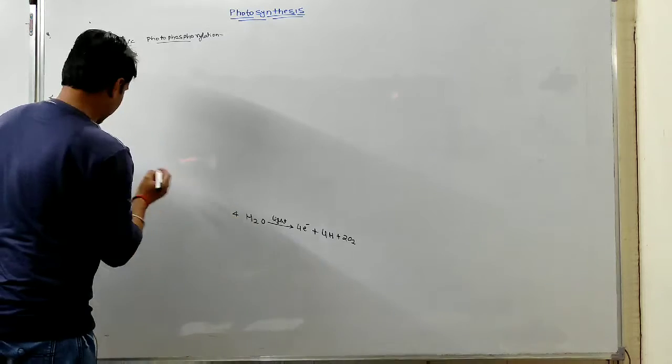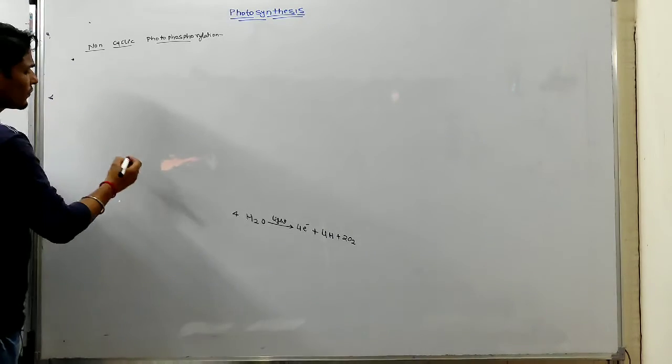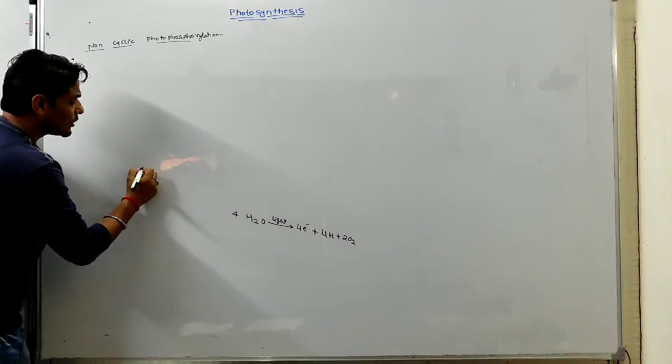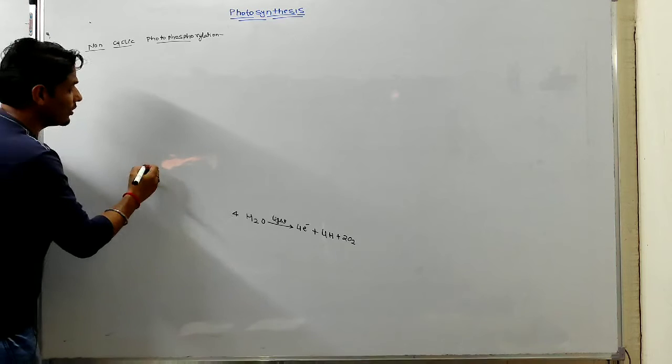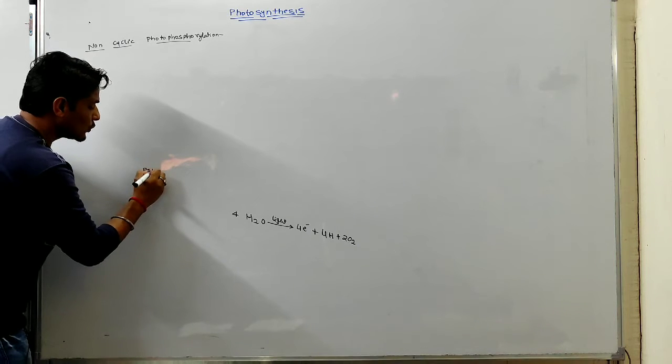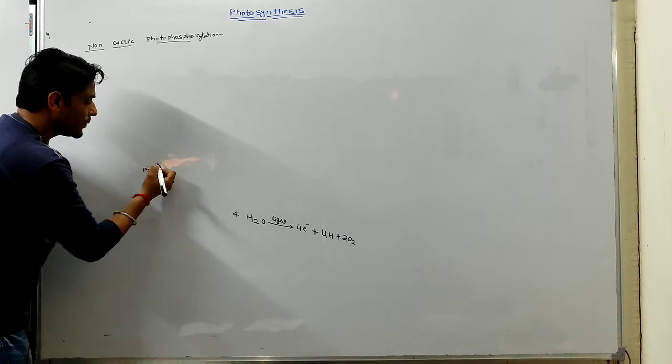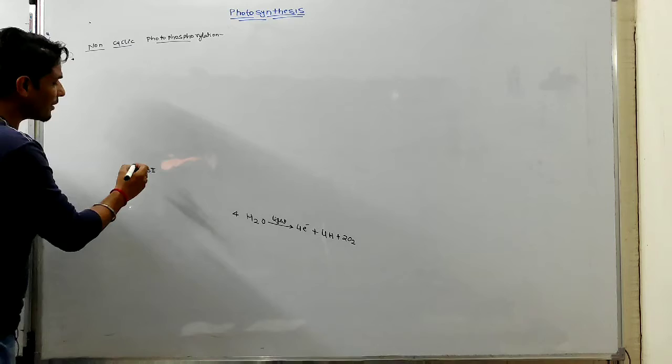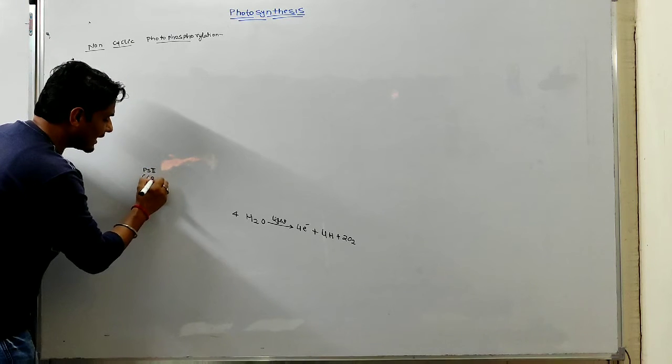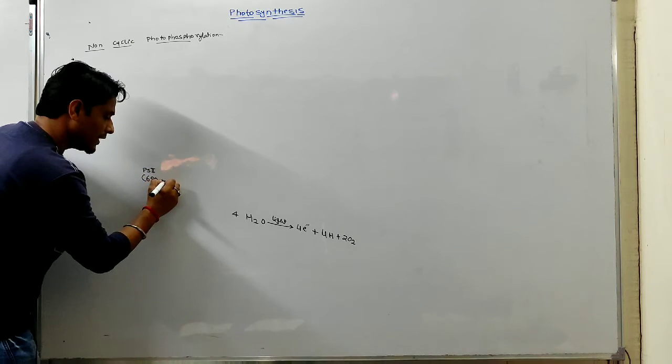In non-cyclic photophosphorylation, 2 photosystems are involved. PS2 absorbs maximum light at 680 nanometer.